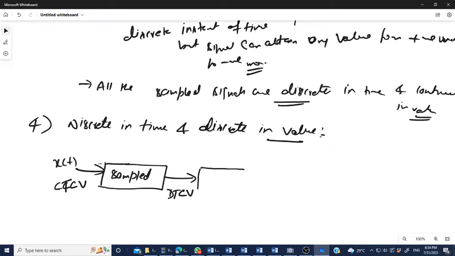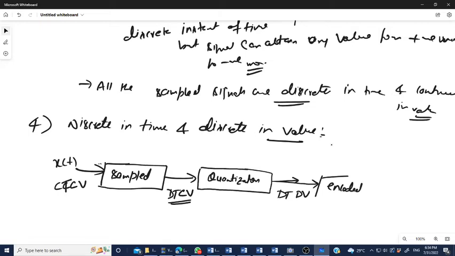Then one technique is used, the quantization. I will let you know what quantization is. This quantization converts the DTCV into DTDV, discrete time and discrete value. And finally, the discrete time and discrete value signal is encoded. What is encoding, and why are we going to use it? I'll let you know. So finally, this signal becomes the digital signal.